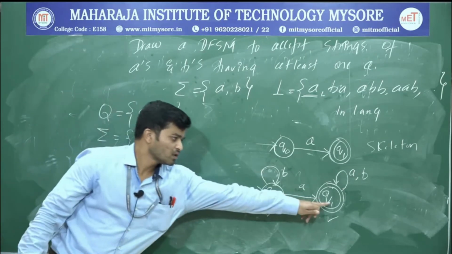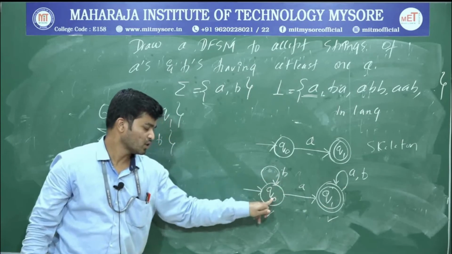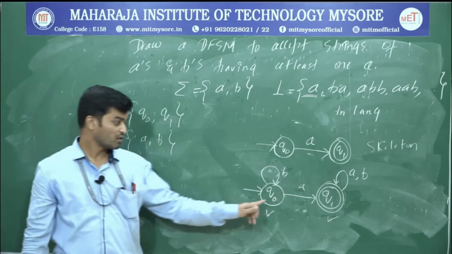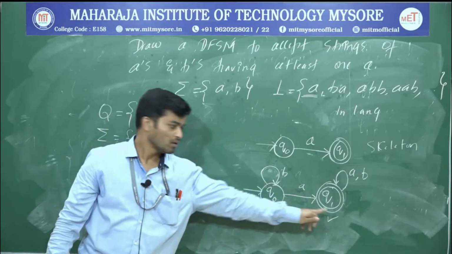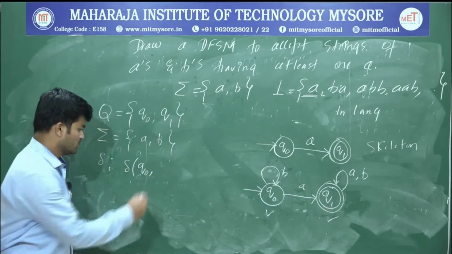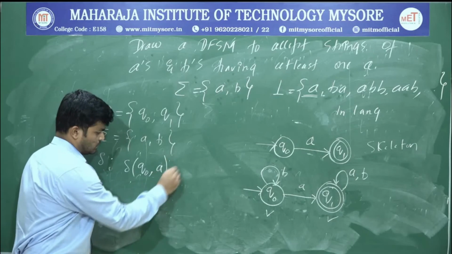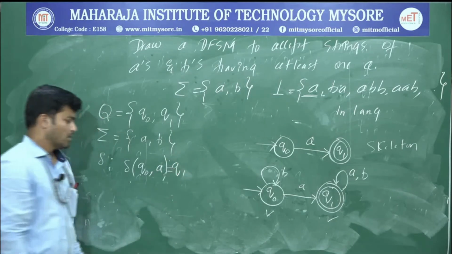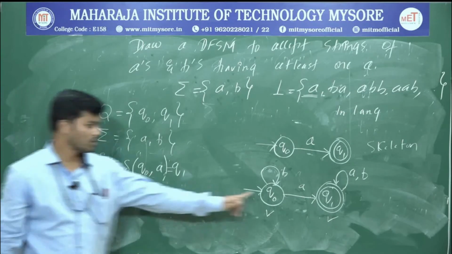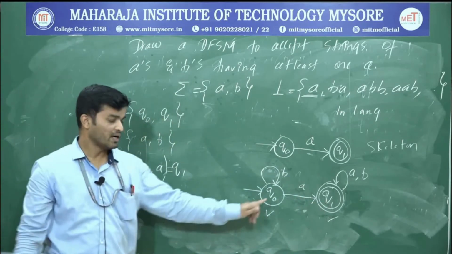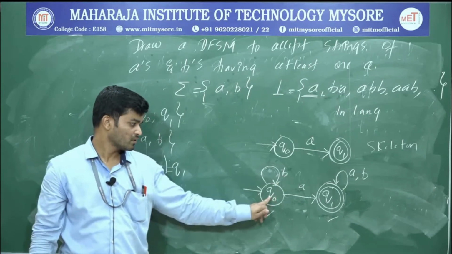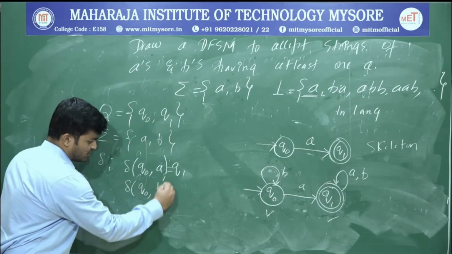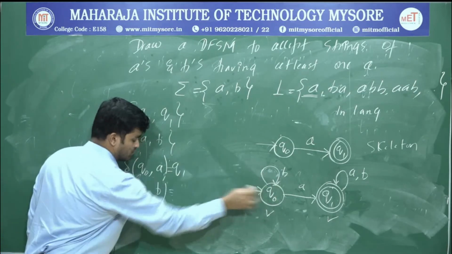Q0 upon a is q1, q0 upon b is q0. Delta of q0 upon a is q1, and delta of q0 upon b is again q0.